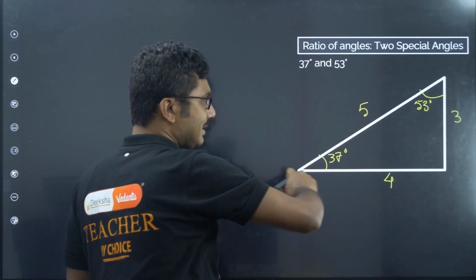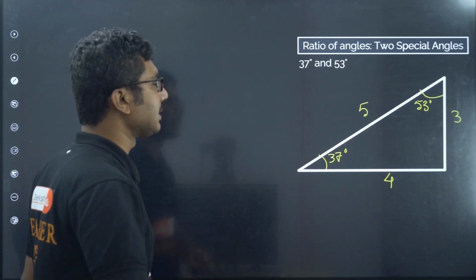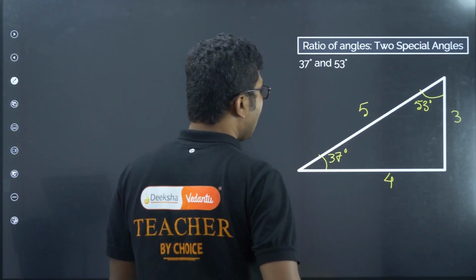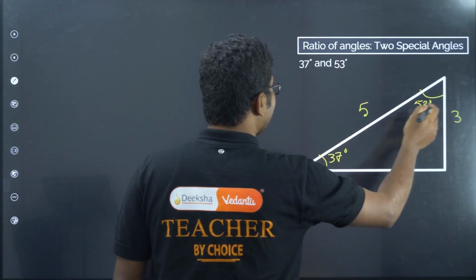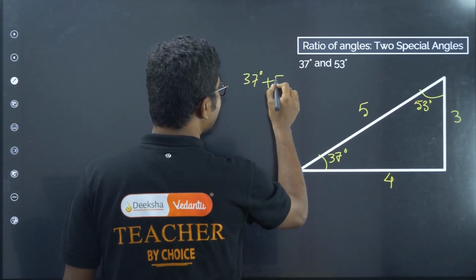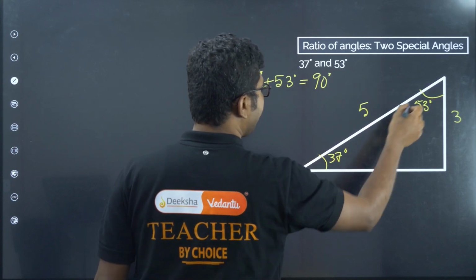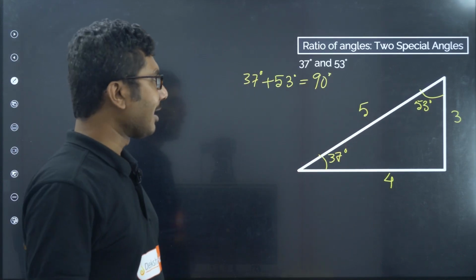Now longest means these two sides, not the hypotenuse. Hypotenuse will always be greater than the other two sides. Now if you add these two angles, there is something interesting. If you add these two angles, what will you get? You will get 90 degrees. So they are complementary angles.